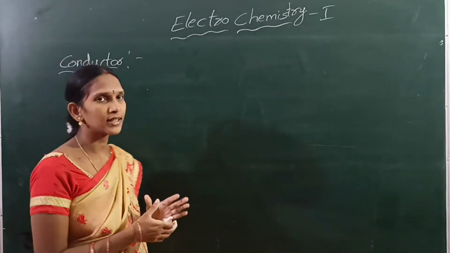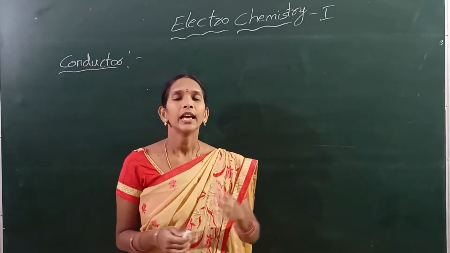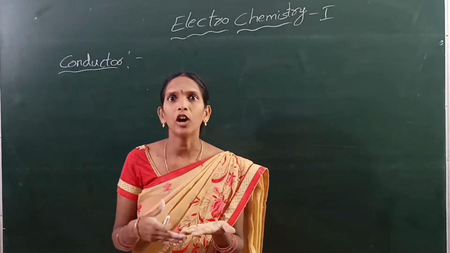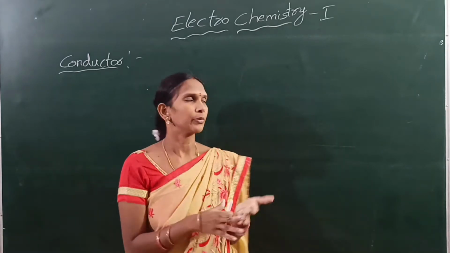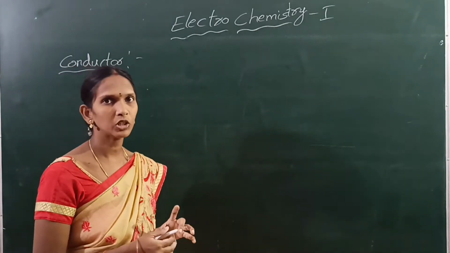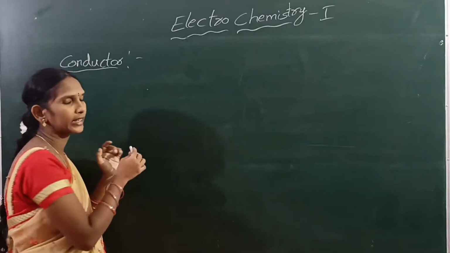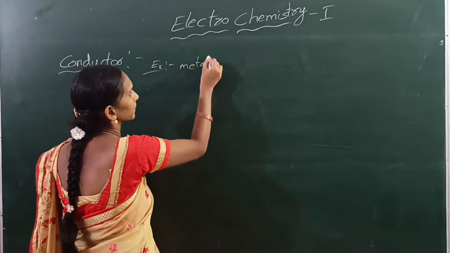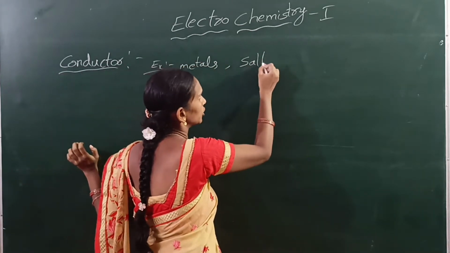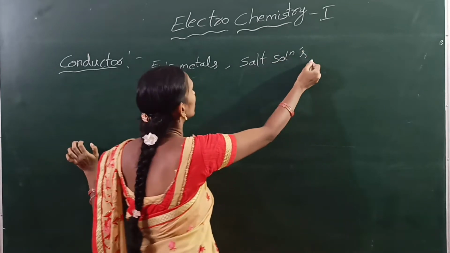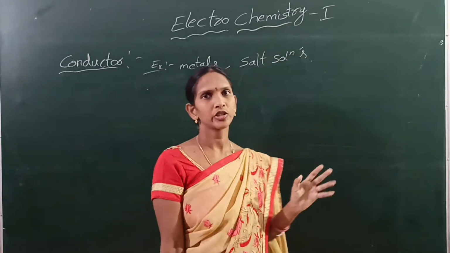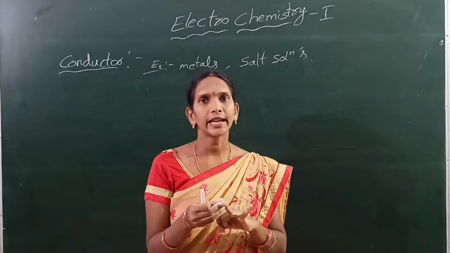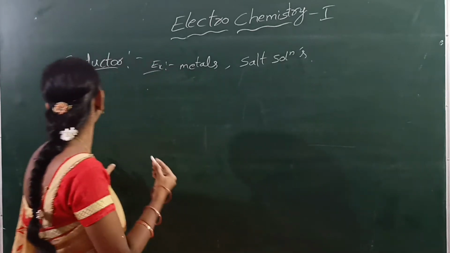What is a conductor? Conductors are the compounds which allow electricity to flow through them. Examples are metals and salt solutions. Conductors are of two types: first, electronic conductors, and second, electrolytic conductors.